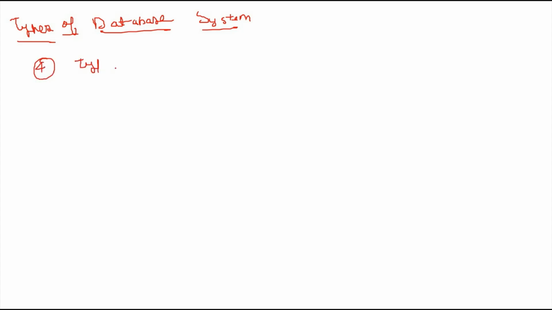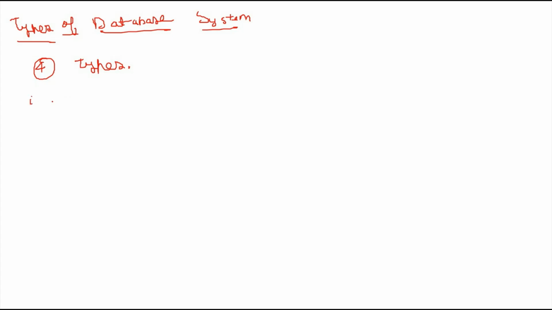So let's move on to one important concept, which is the types of database systems. We have just seen the database management system, database, data, and information. Now, what are the types of database systems? They are categorized into four types, based upon the underlying structure used to store data.